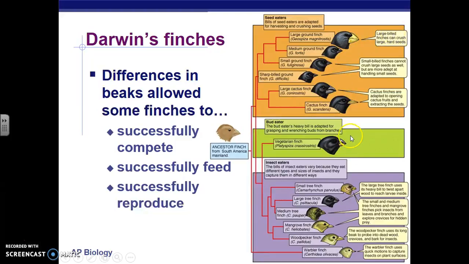If you look over here, you can see the shape of the beak, and then they tell you how that beak was adapted to eat the food source on the island. If you look at the large-billed finch, it has a larger beak that allows it to crush large seeds. Whereas if you had a beak that was small, like the poor little warbler finch, he wouldn't be able to eat those large, hard seeds. He wouldn't be able to crush them, and then he wouldn't be able to eat, and then he would die off if he was on the island that had only large, hard seeds to eat.